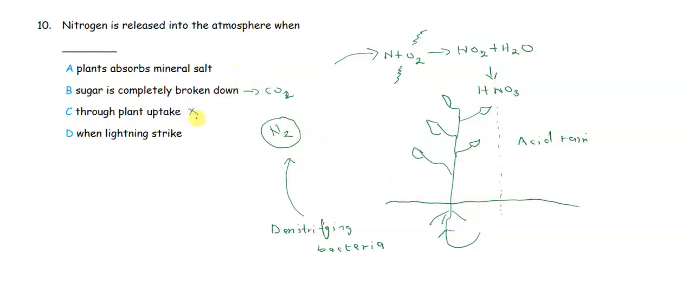Then D, when lightning strikes. Like I said, obviously, they want you to come from this direction. Nitrogen will be released into the atmosphere through lightning strikes in form of nitrogen dioxide. So the correct answer is option D.